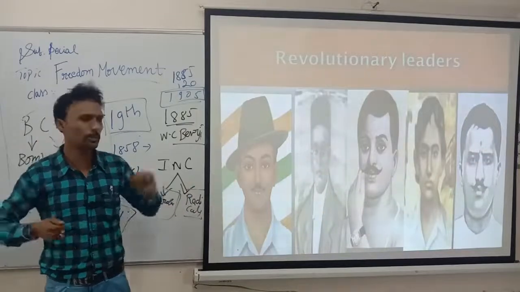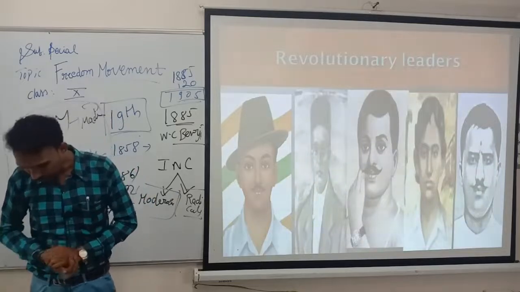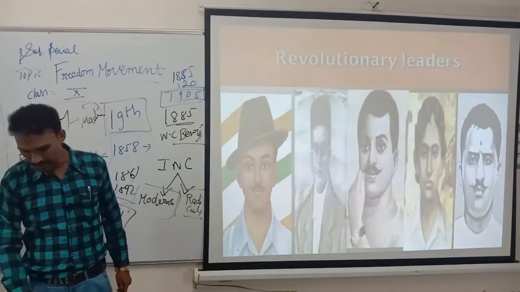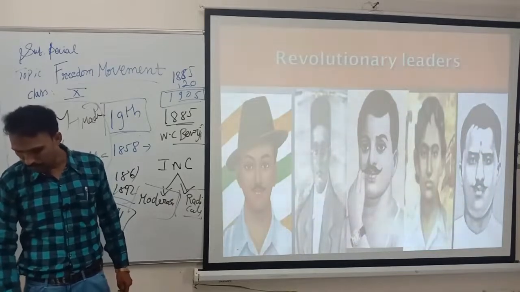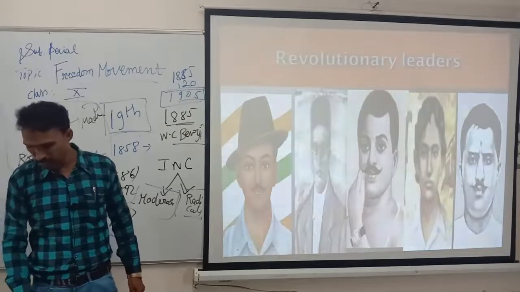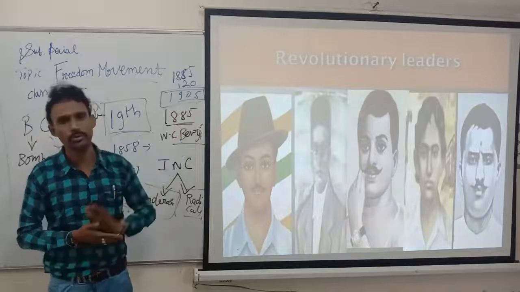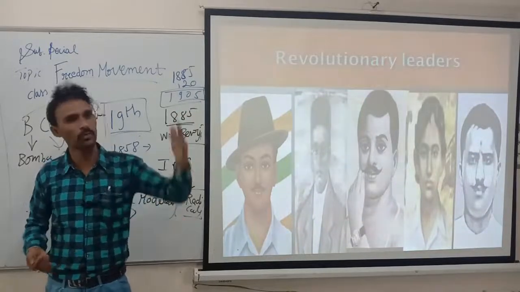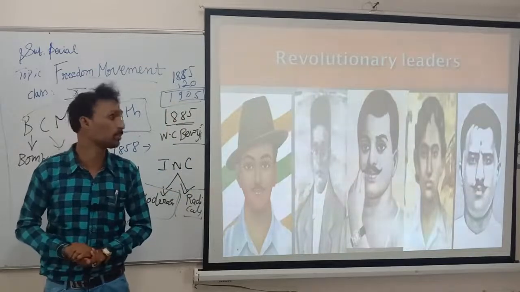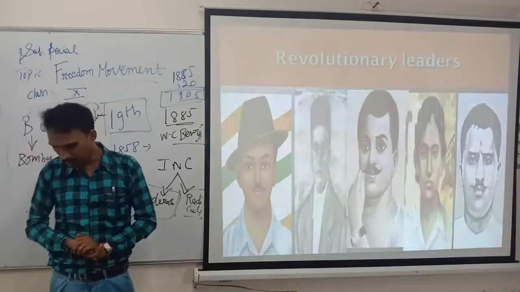First, you have seen this picture. Who is he? Bhagat Singh. Then Aurobindo Ghosh, V.D. Savarkar, Ashwini Kumar Datta, Rajnarayan Bose, Madame Cama, Khudiram Bose, Bhagat Singh, Chandrasekhar Azad. These are a few people belonging to the revolutionary groups. If you kill one Indian, I'll kill ten Britishers. That was their policy. They fought to bring freedom quickly.